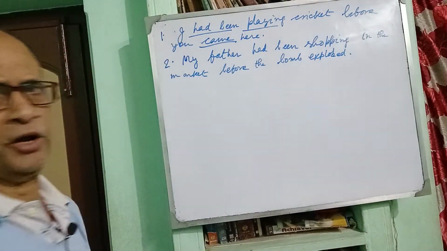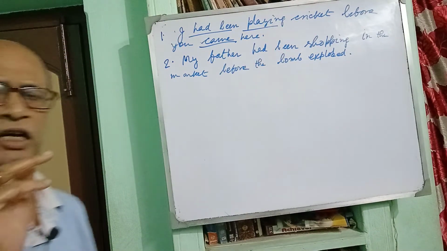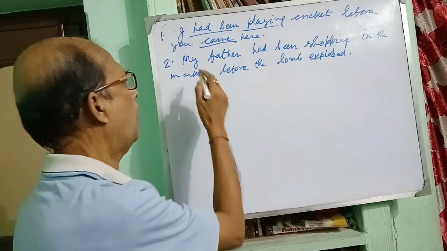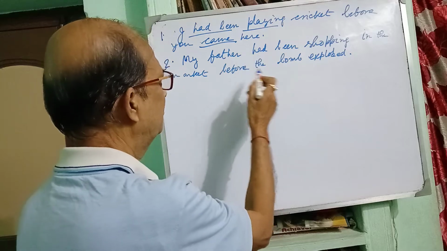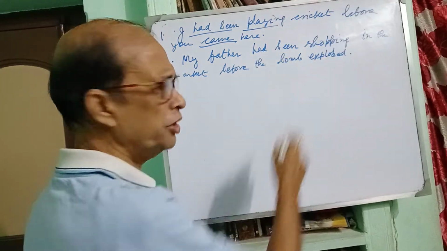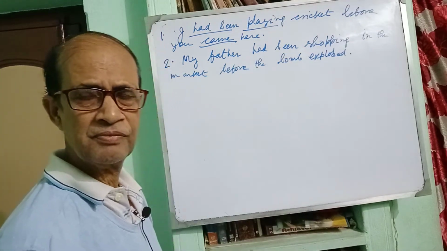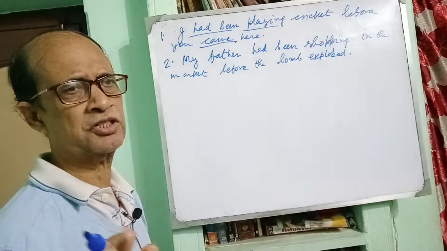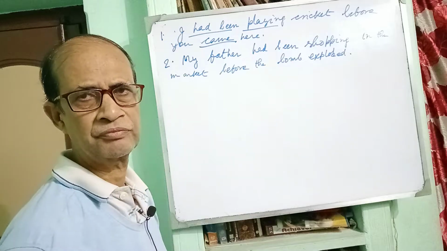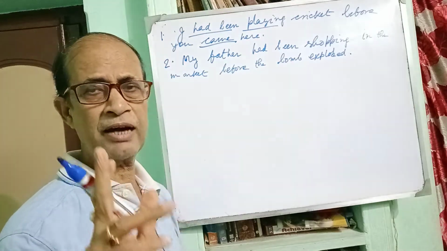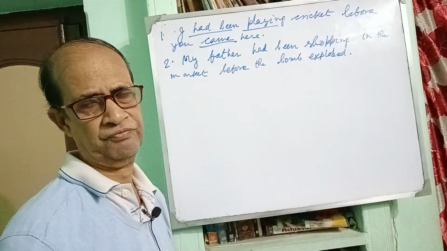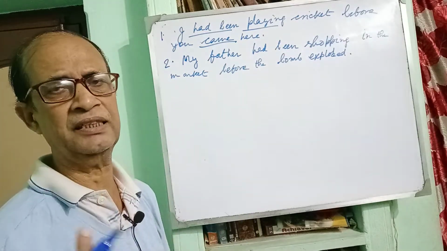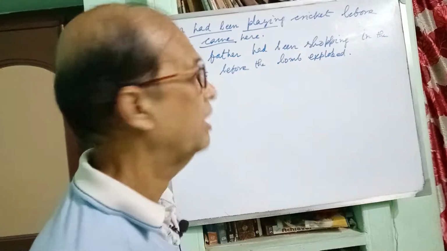Before the bomb exploded. You see that 2 actions took place in the past, and one of them had a continuity in the past, and the other was a simple past tense because it suddenly occurred. However, there were 2 incidents in the past. One had the continuity, and the other had no continuity.